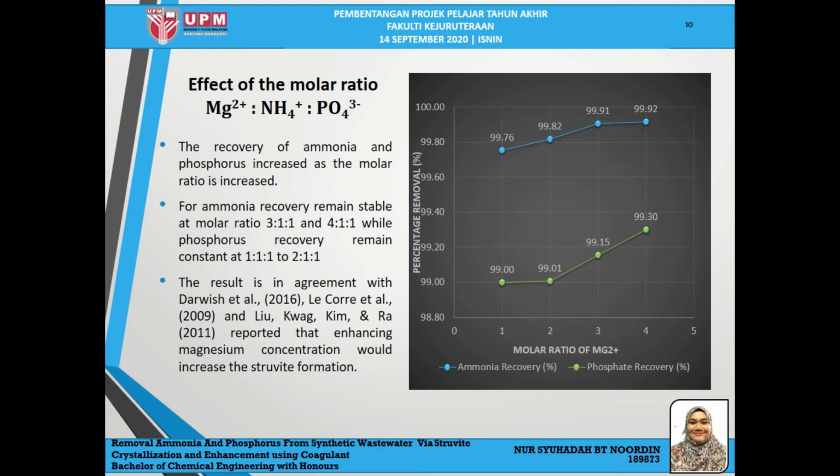Opposite to this, the phosphate or phosphorus recovery remained constant from 1:1:1 until 2:1:1 but increased from 2:1:1 until 4:1:1. So, this result is in agreement with Darwish, Decory, and Liu, who reported that increasing the magnesium concentration will increase the struvite formation.